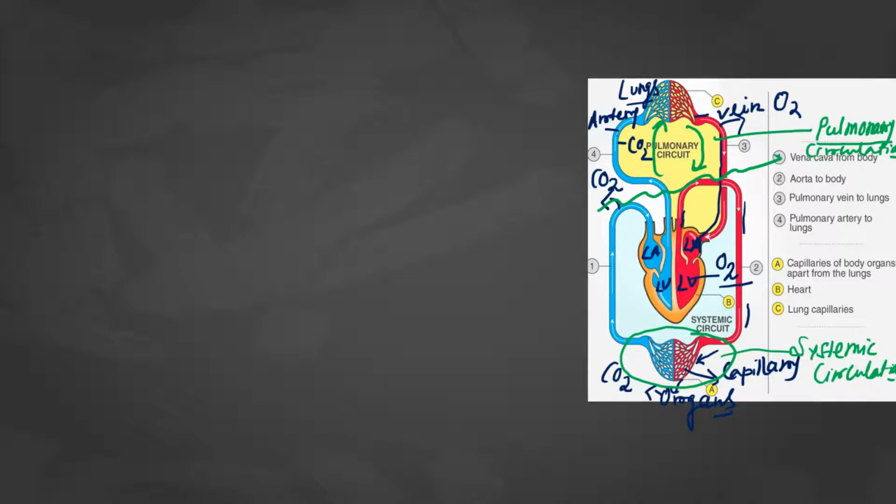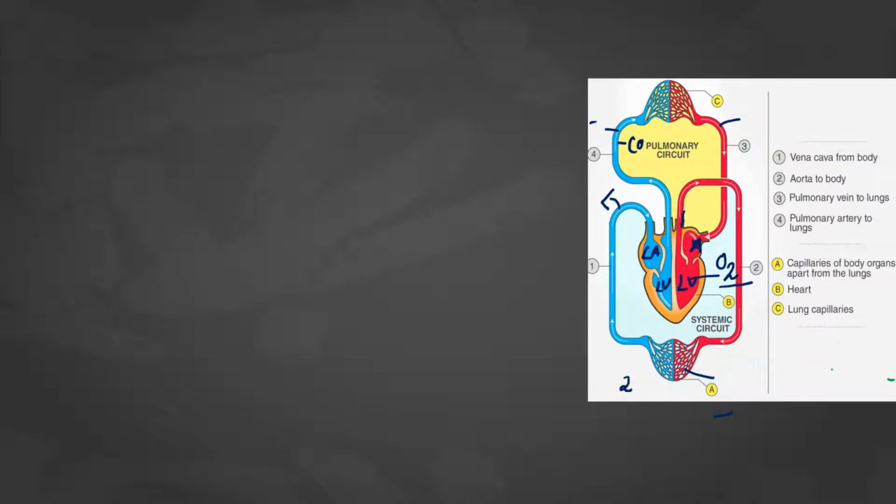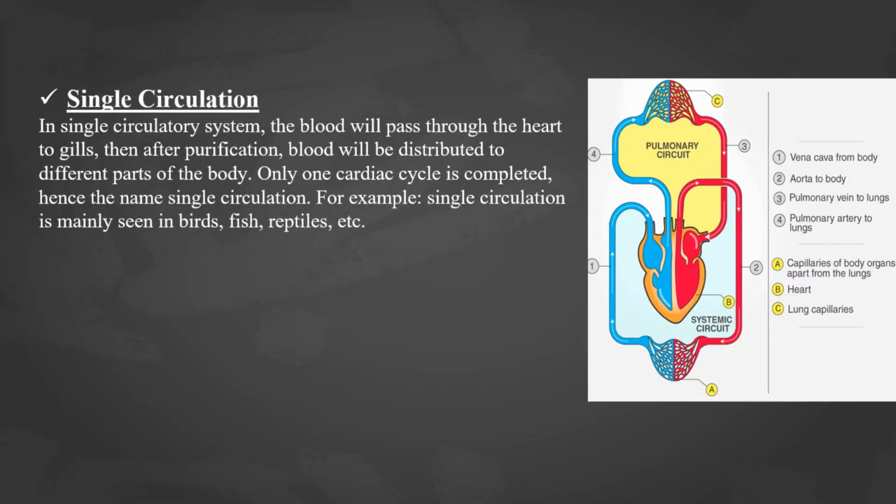So now we got the idea that here we have a total of two types of circulation. We have the pulmonary circulation, and also the systemic circulation. From the concept of pulmonary and systemic circulation, we also get another concept of circulation: single circulation and double circulation.